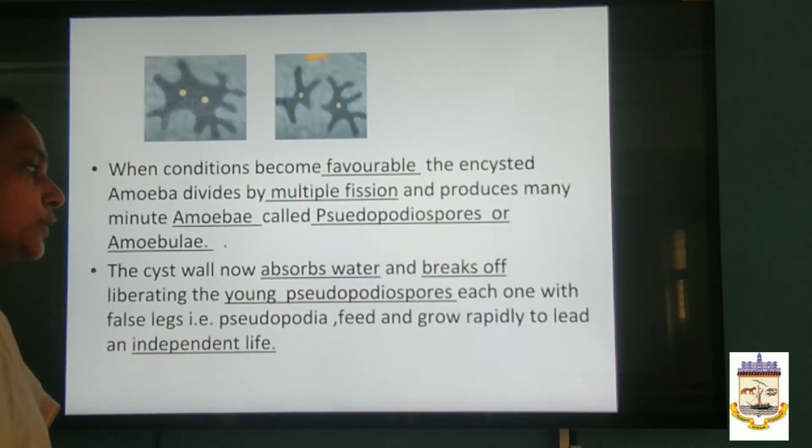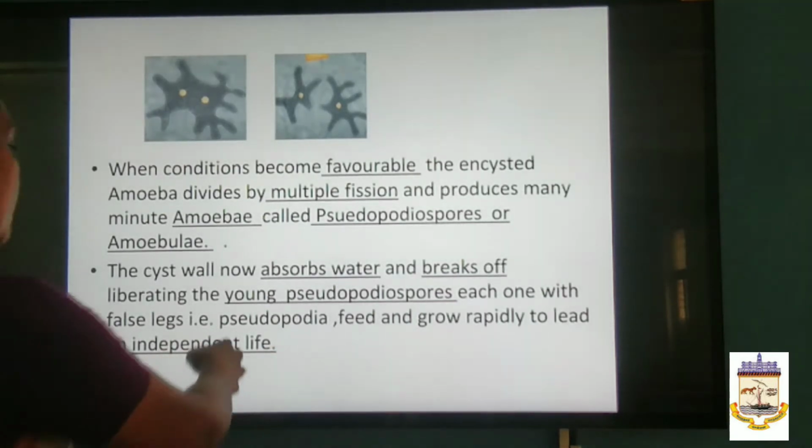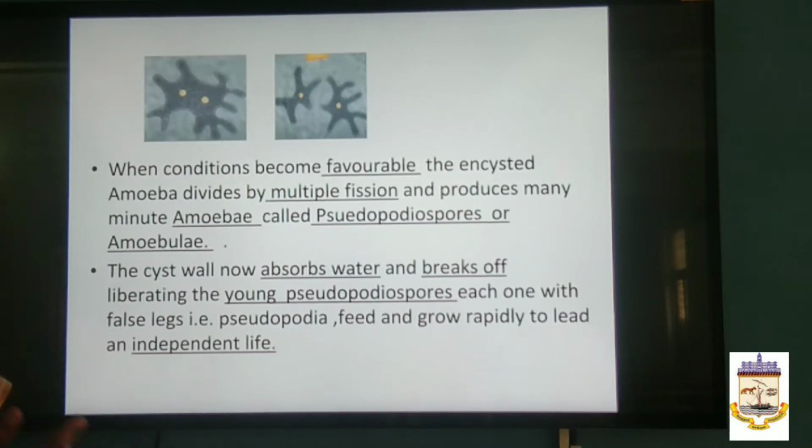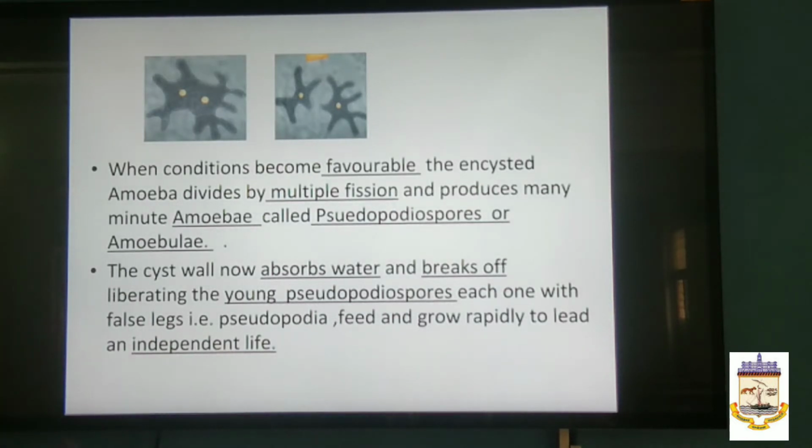So, young pseudopodiospores are liberated, and each one has false legs. That's what it needs to move, isn't it? For locomotion it needs a leg, a false leg. What do you call it? Pseudopodia. Now they start to feed and grow rapidly to lead an independent life. So the agenda is fulfilled. The cyst wall absorbs water, breaks off, and liberates the young pseudopodiospores, each with false legs, the pseudopodia.